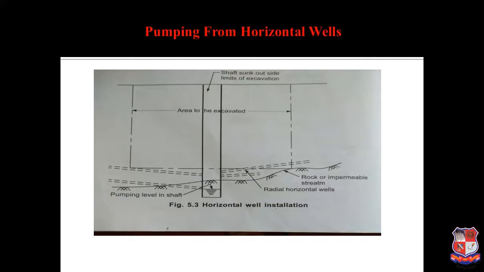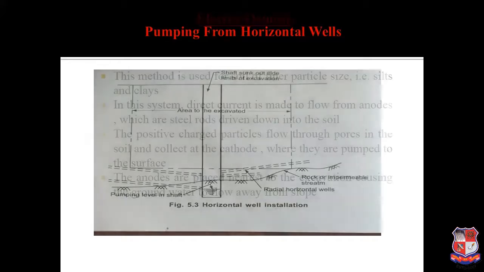The cathode always gets the negative charge, and the water is then pumped to the surface. Sometimes anodes are put near to the excavation, because it helps to know how the groundwater is flowing away from the slope. So that's the reason electro-osmosis is used nowadays.